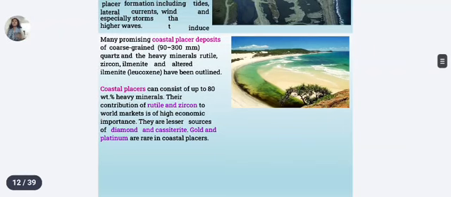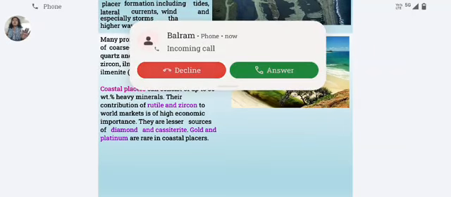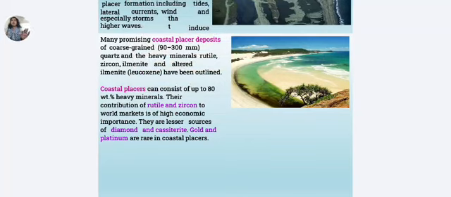So many promising coastal placer deposits of coarse grained 90 to 300 mm quartz and the heavy minerals rutile, zircon, ilmenite and altered ilmenite have been outlined. Coastal placers can consist of up to 80% by weight heavy minerals, and their contribution of rutile and zircon to the world market is of high economic importance. They are a lesser source of diamond and cassiterite. Gold and platinum are rare in coastal placers, right?